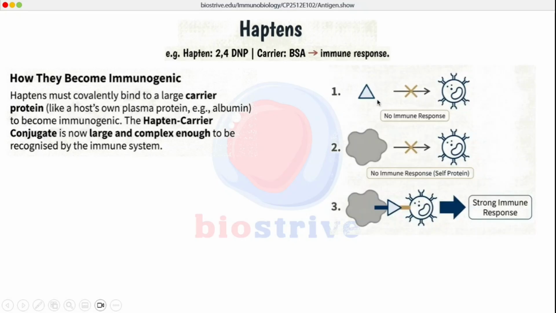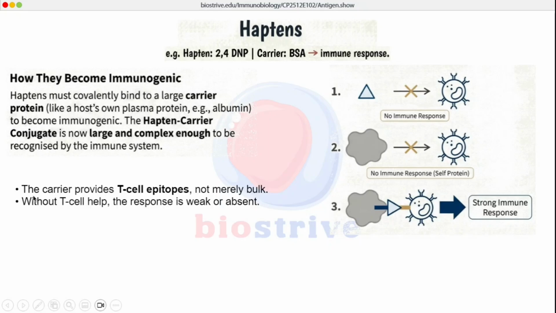We introduced hapten by itself, there is no immune response. We introduced the self protein of mice into itself, there is no immune response to the self protein. But when we conjugated the hapten with the self protein, there is a strong immune response. The carrier protein, which may be a self protein or a non-self protein, along with size, introduces T cell epitopes so that T cells can recognize this protein, and without T cell help there will be a weaker B cell response as well.